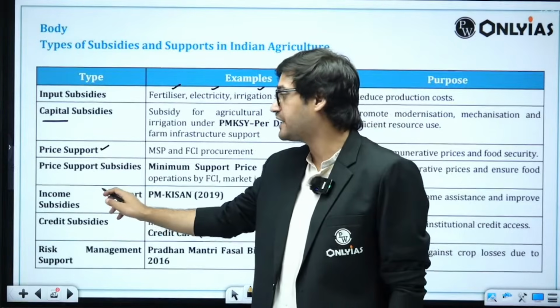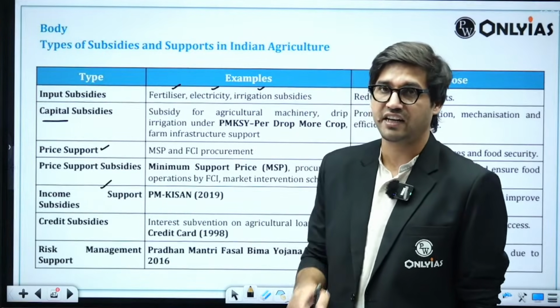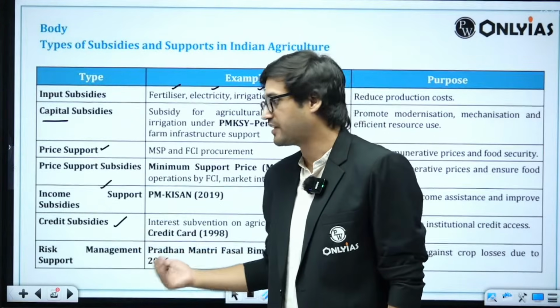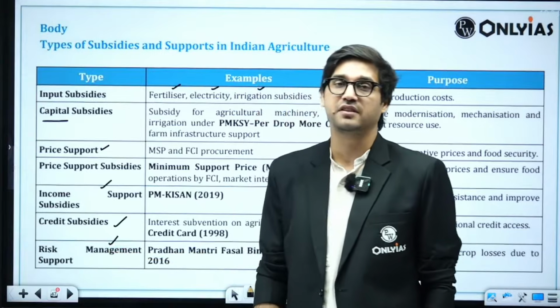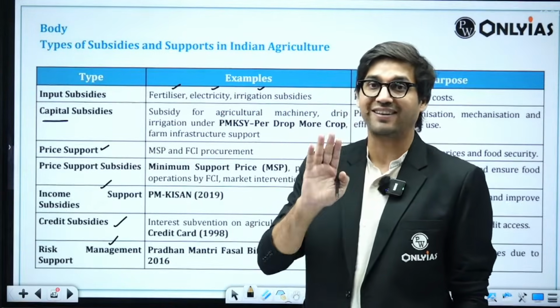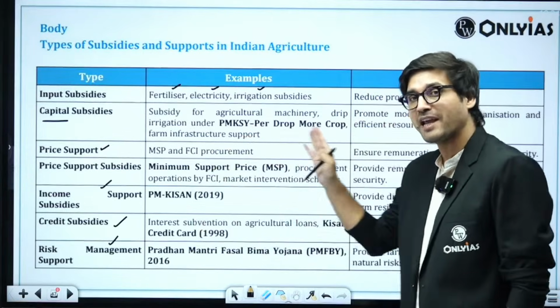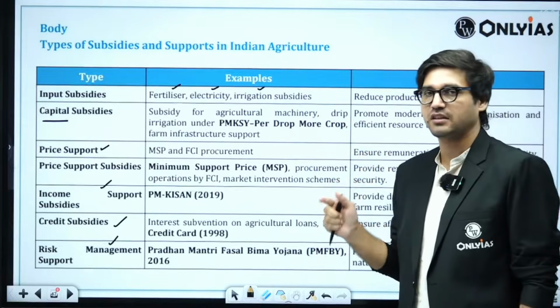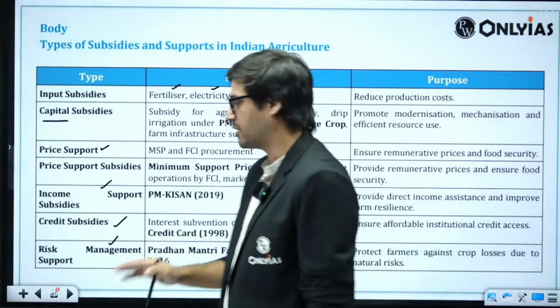Then you can talk about income support. PM Kisan is an initiative here. You can talk about credit subsidies, like I said, interest subvention scheme, risk management, which is Pradhan Mantri Fasal Bima Yojana. Each of these subsidies we have discussed at length in the class. You don't have to explain each of them. Just mention the name and mention what the purpose is, right? Why is the subsidy given? That's about it.